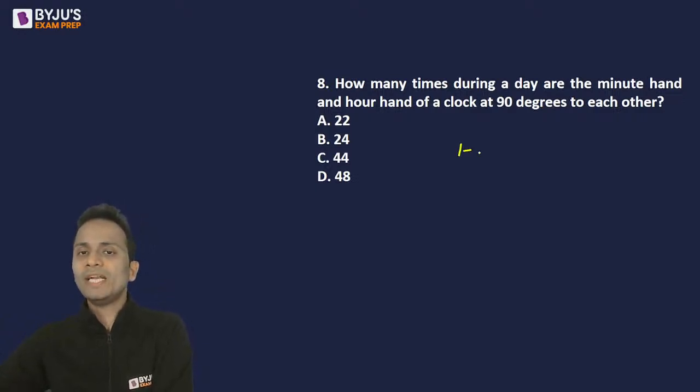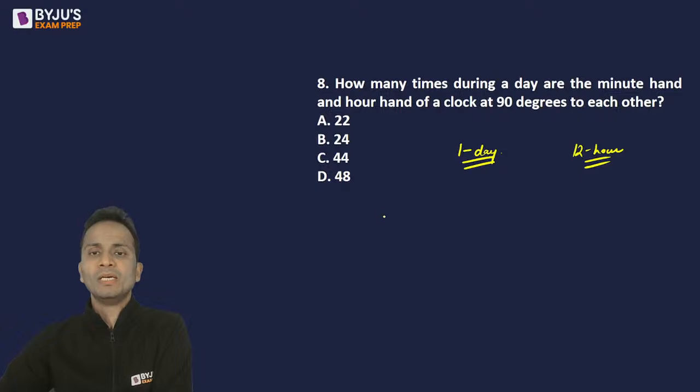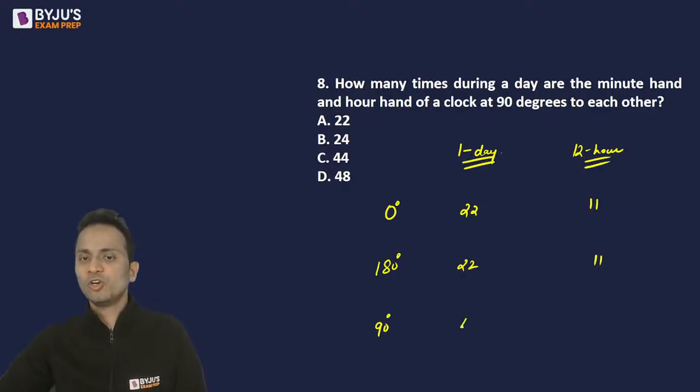So in one day or in 12 hours, you should remember these numbers. Even if you remember just one of them, no problem. Now the minute hand and hour hand will be at 0 degrees with each other 22 times, 11 times. 180 degrees with each other 22 times, 11 times. And 90 degrees with each other 44 times, 22 times.